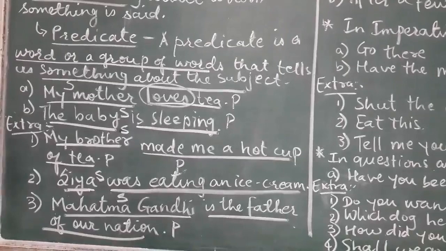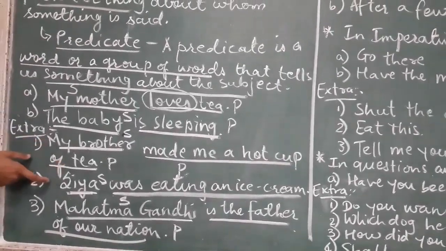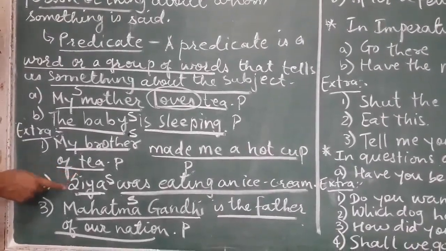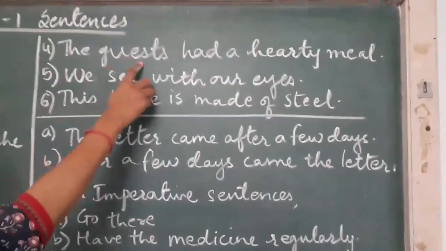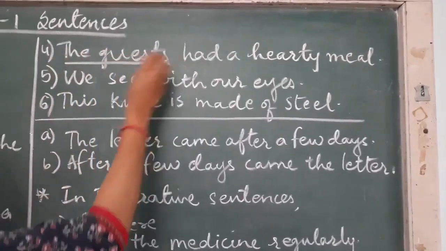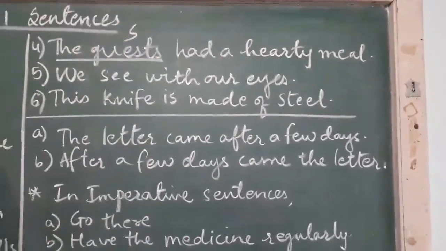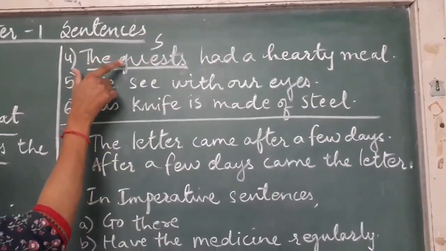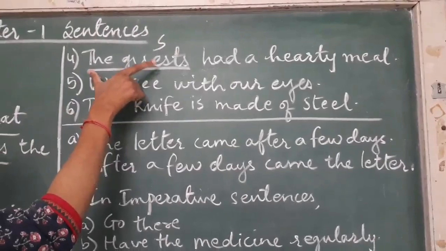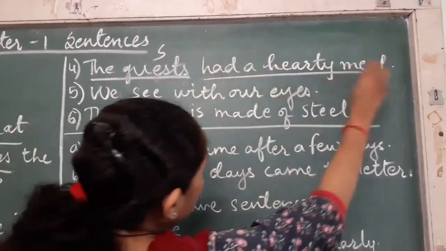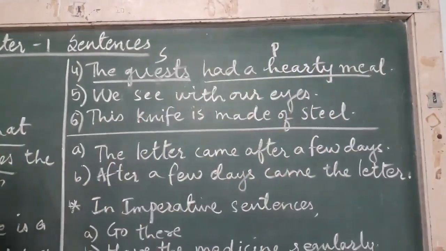It is very easy. We just have to see what we are talking about in the sentence. Whom are we talking about? That becomes our subject. Let us look at sentence number 4. The guest had a hearty meal. We are talking about the guest, so that becomes our subject. You don't have to take only the word guest. You also have to take the word which is along with the subject. So the whole of it becomes your subject. And had a hearty meal becomes your predicate.